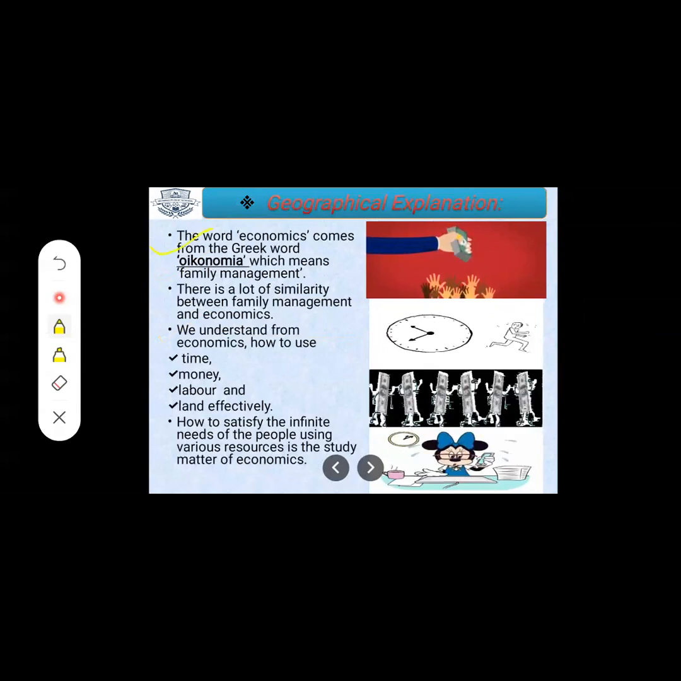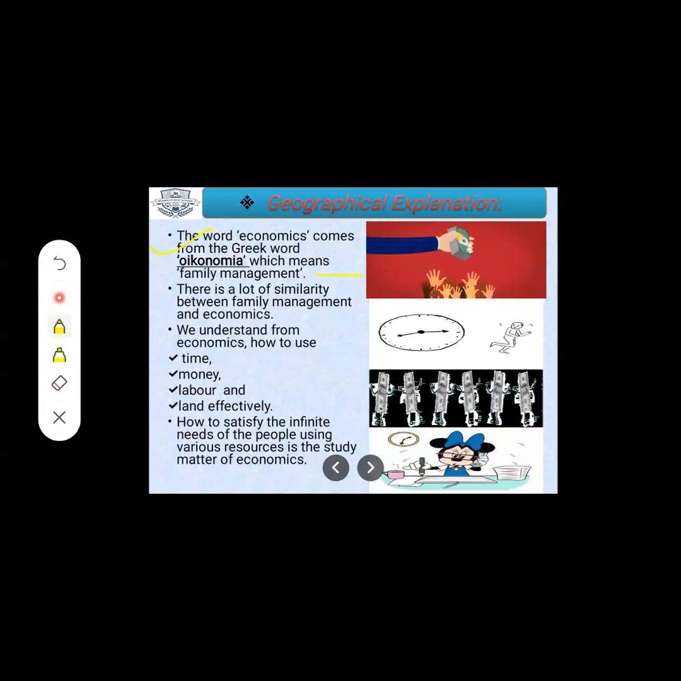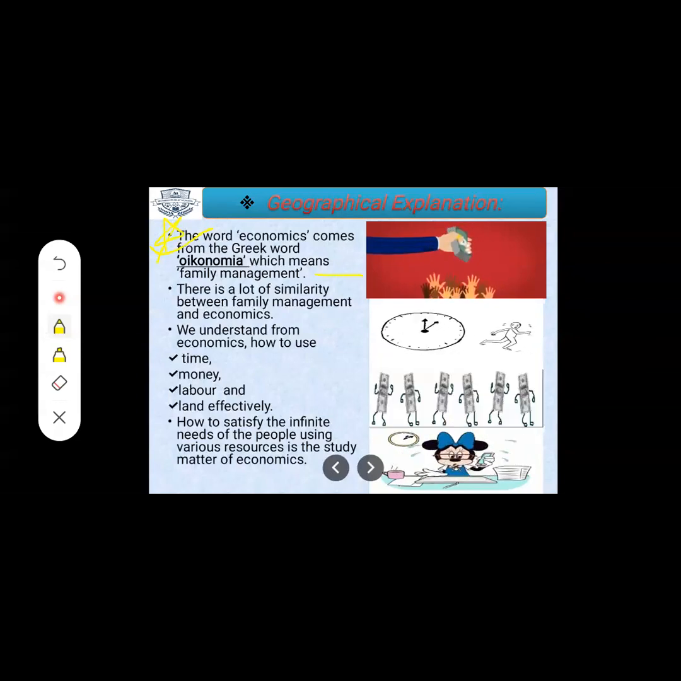The word economics comes from the Greek word oikonomia, which means family management. Where there is family management, these two terms are involved. What two terms? Income and expenditure. So here you have to mark this point as a 1 mark filling the blanks question, students.